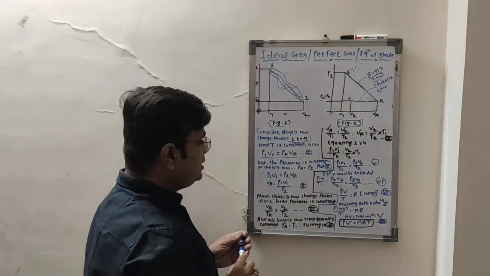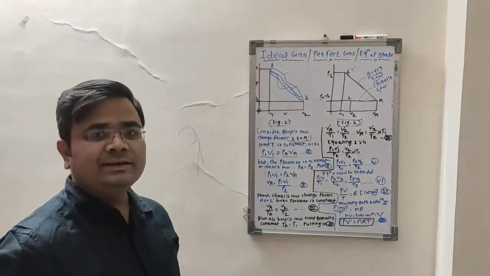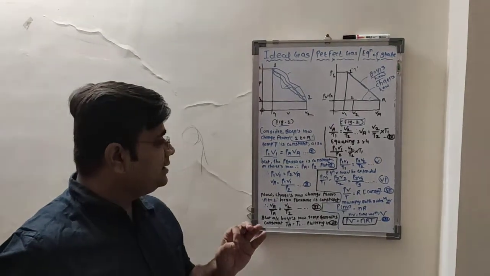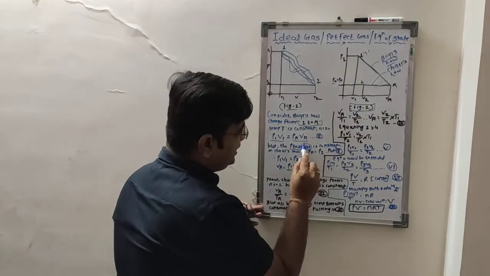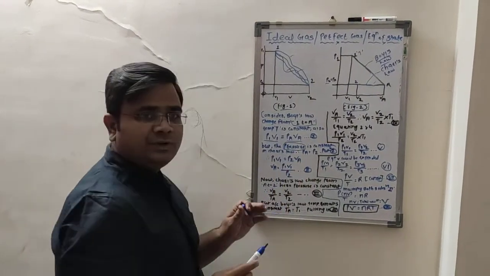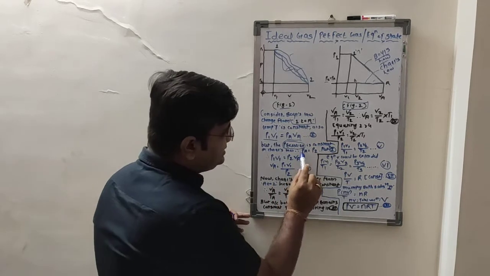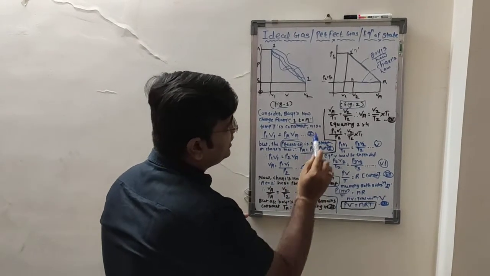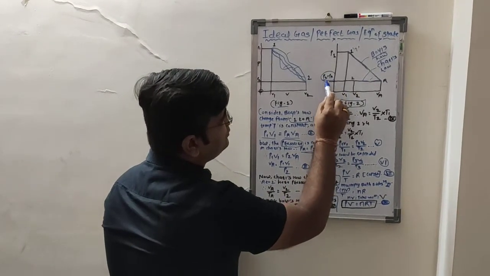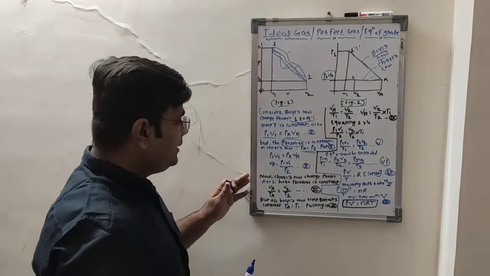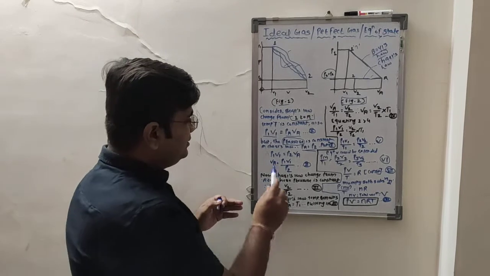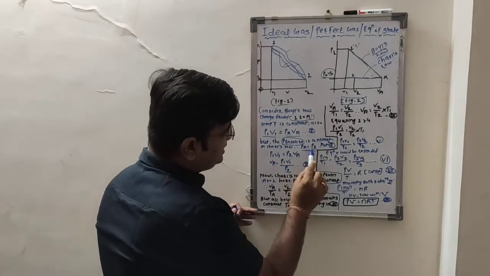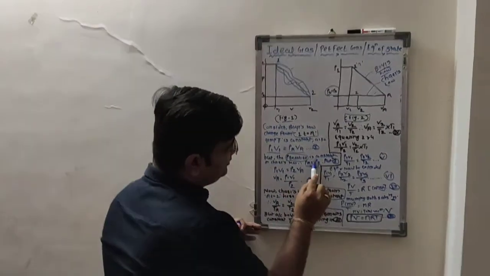Now in Charles' law we are keeping the pressure constant. So therefore PA is equal to P2, and we are just going to replace PA with P2.